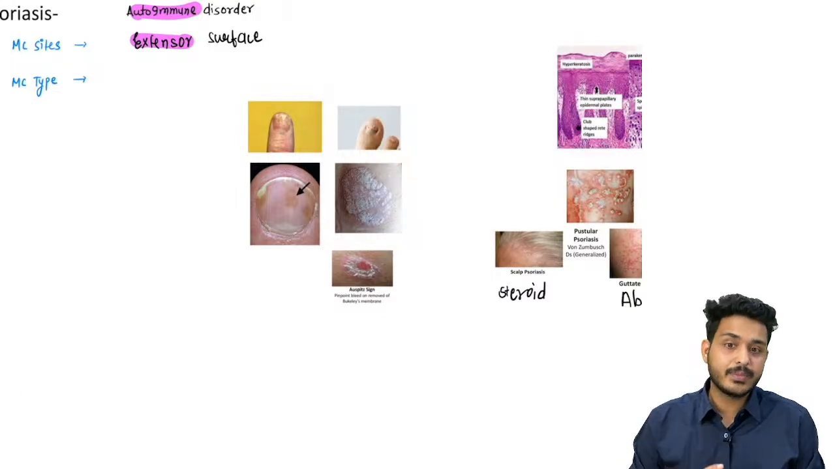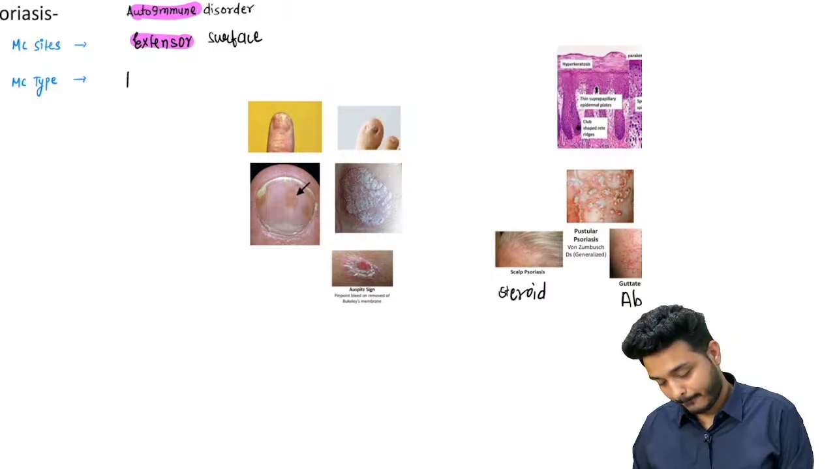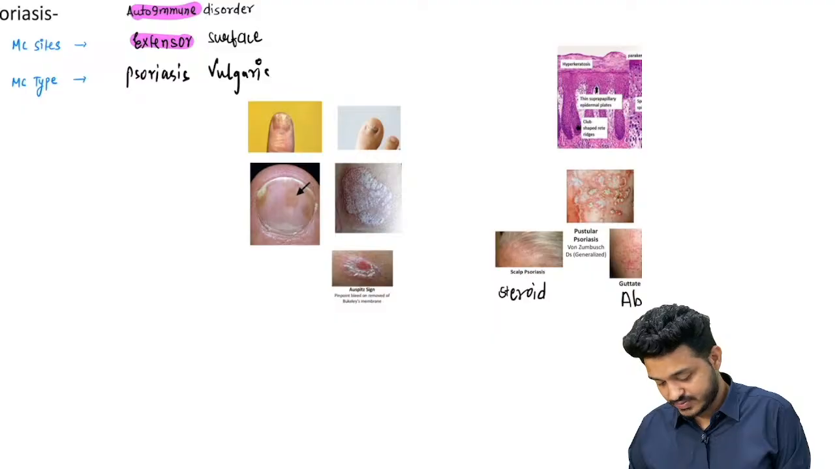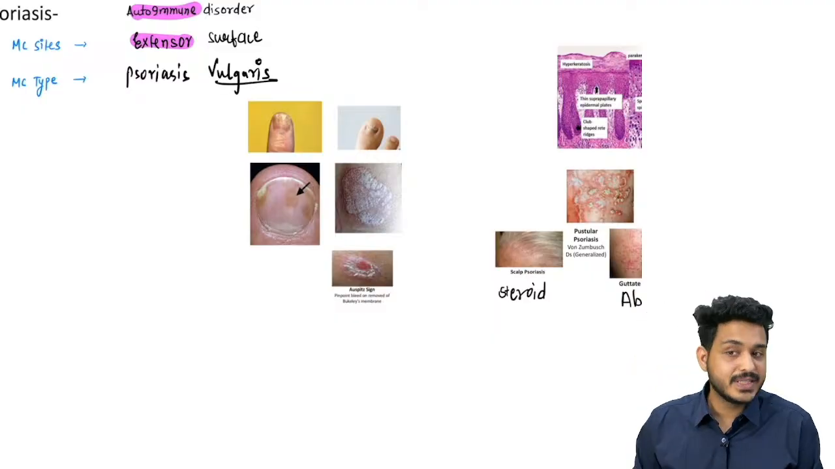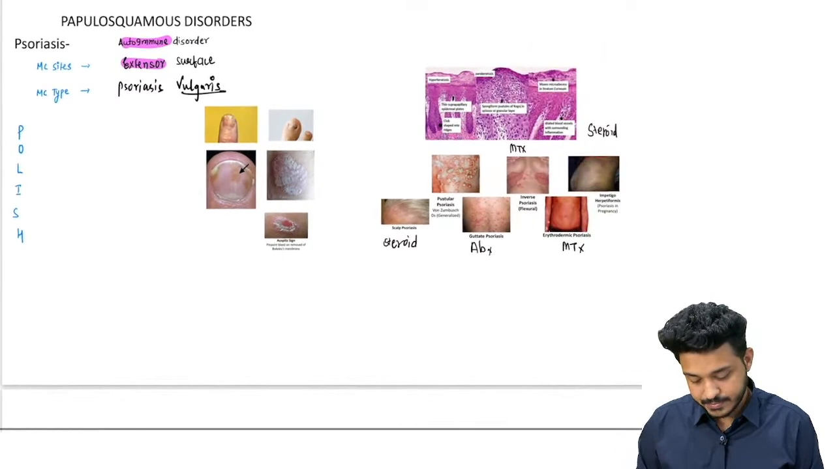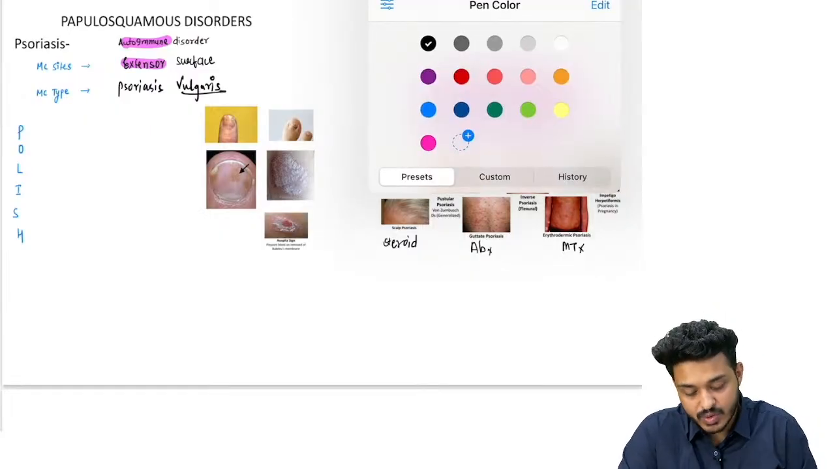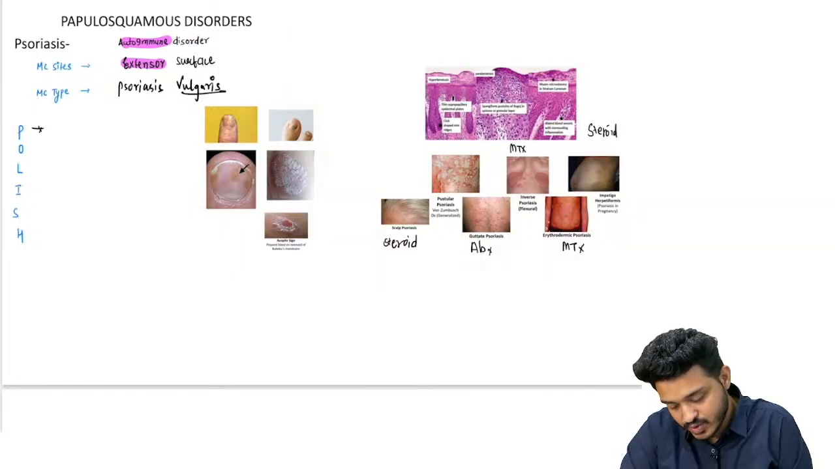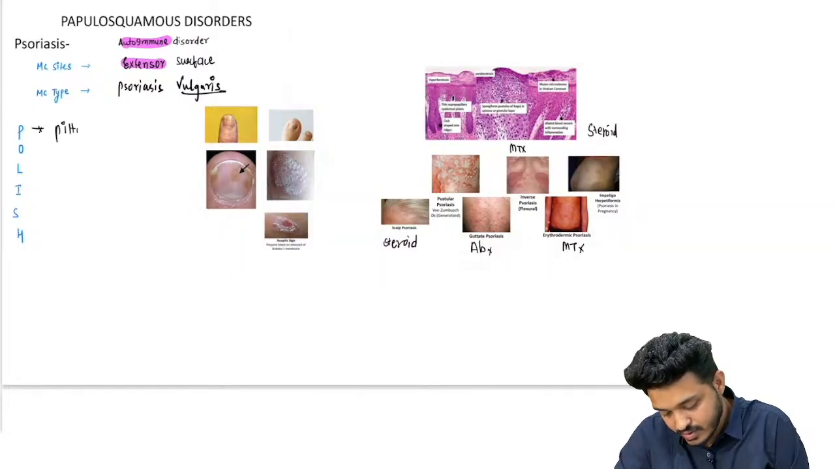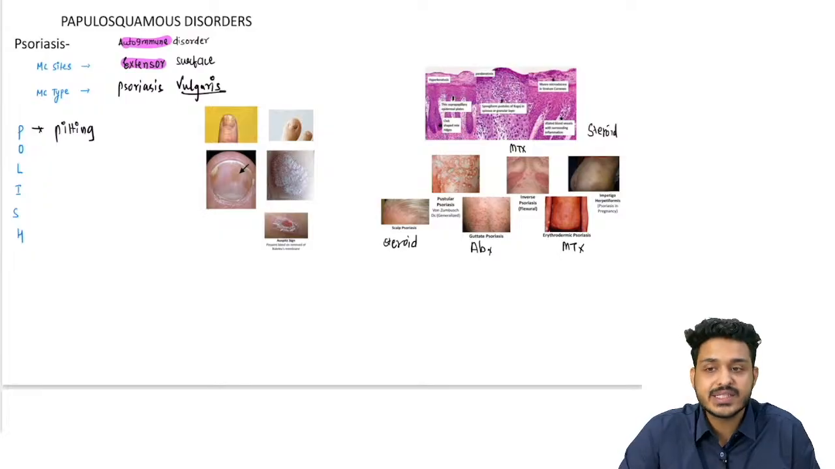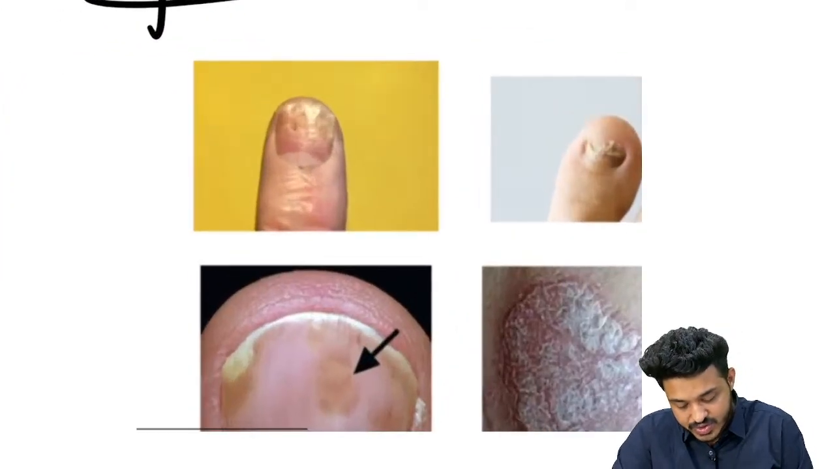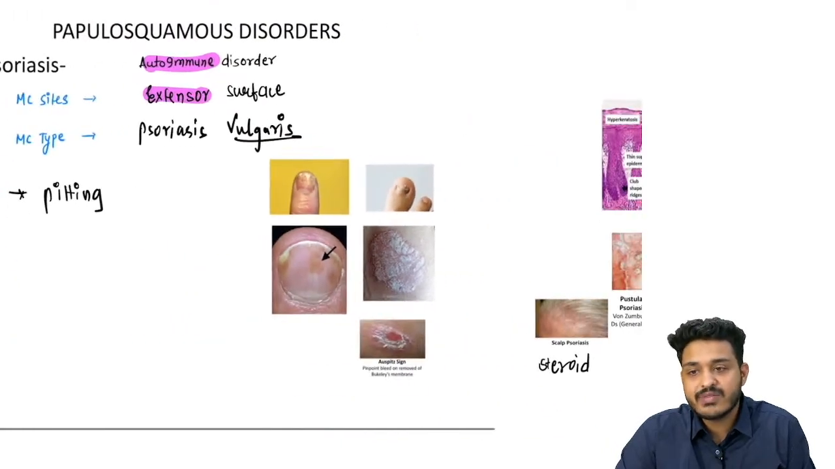The most common type of psoriasis is plaque psoriasis, also known as psoriasis vulgaris. Vulgaris ka matlab kya hota hai beta? Vulgaris means most common, right? What are the findings you are going to have? The mnemonic is POLISH, right? What is POLISH? P for pitting is going to be there. The depression on the nail is known as what? Nail bed mein jo depression that you can appreciate, these are known as what? Pitting. It is the most common finding of psoriasis.